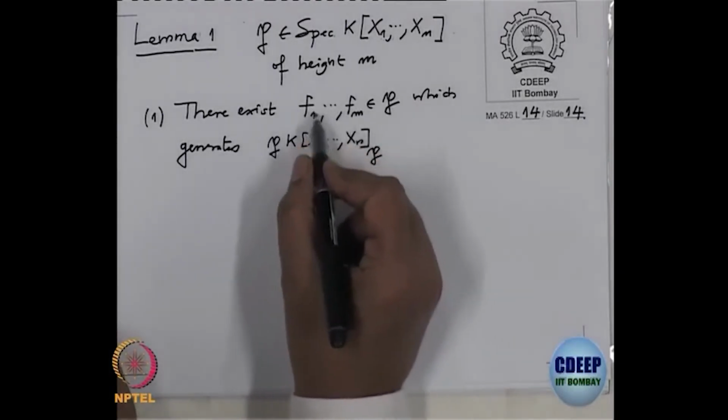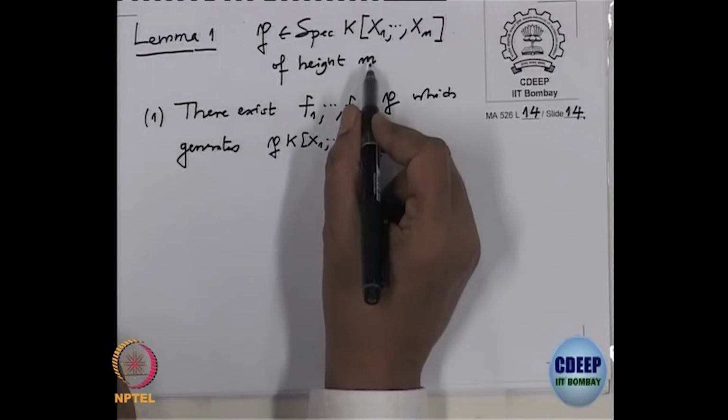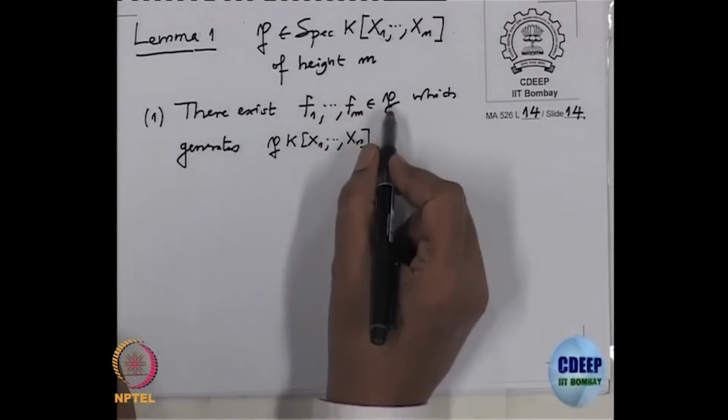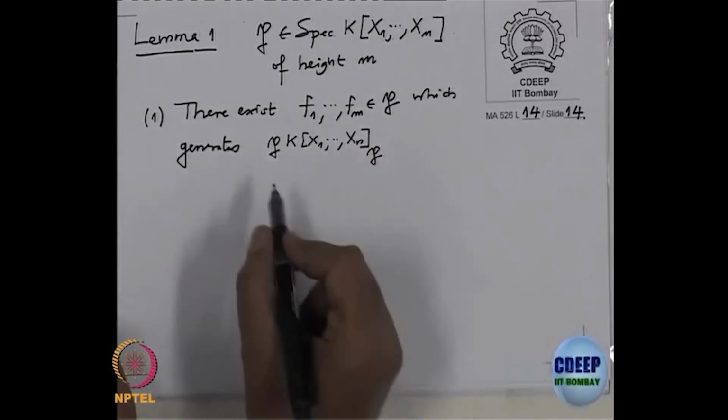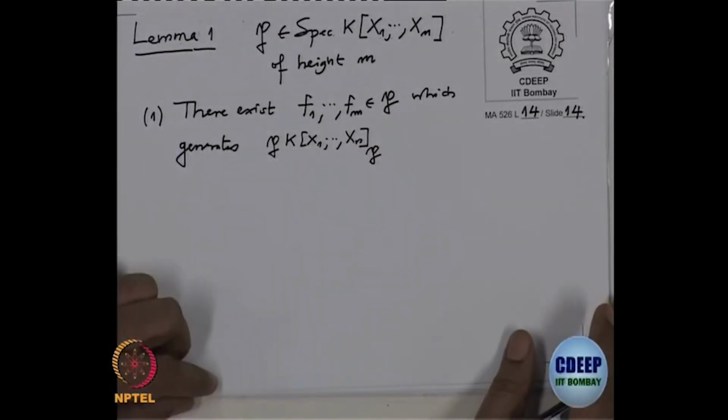I can find m polynomials, since the height is m, so that in the localization at P, the ideal P will be generated by those m elements.